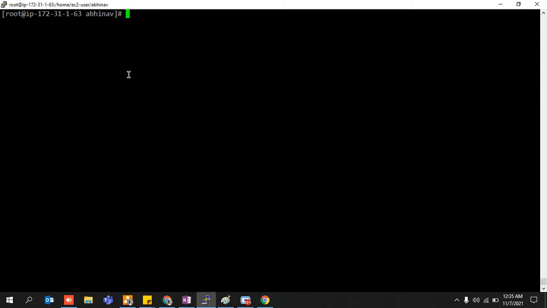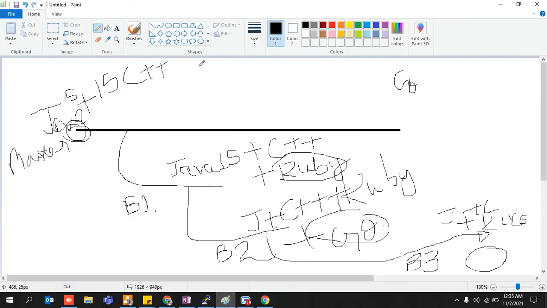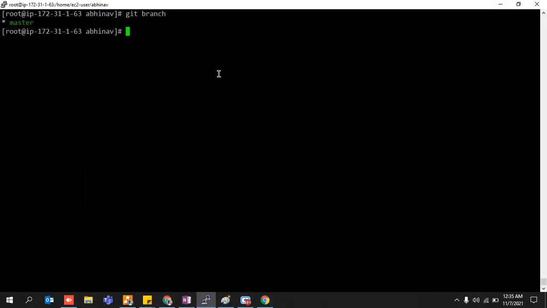So I press Ctrl+L. What is my branch? I am on the master branch. If I create a branch from this master branch, I'll be able to see the contents that were on the master branch. As I told you earlier in the example, if it contained Java plus C++ code and I create a branch B1, then I would be able to see the Java plus C++ code as well. So this is one thing that you are going to see over here.